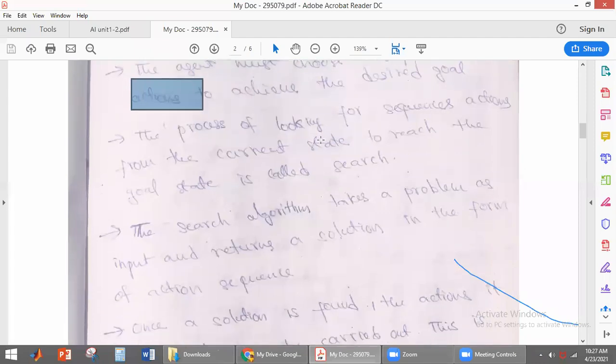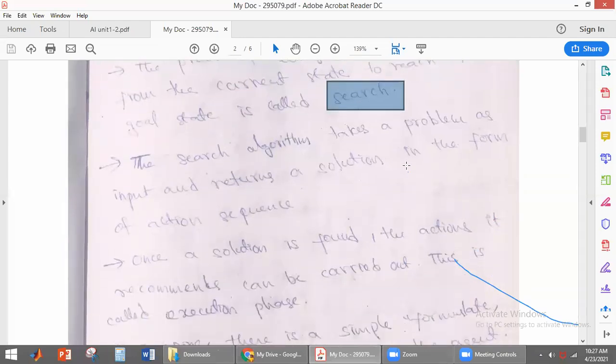The process of looking for a sequence of actions from the current state to reach the goal state is called search. So we take some sequence of actions so that we can reach the goal state from the current state. A search algorithm takes a problem as the input and returns a solution in the form of an action sequence.